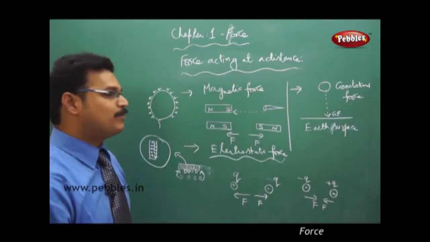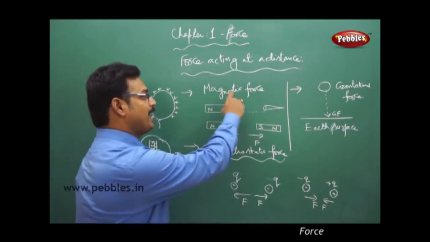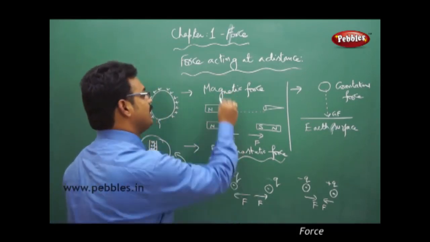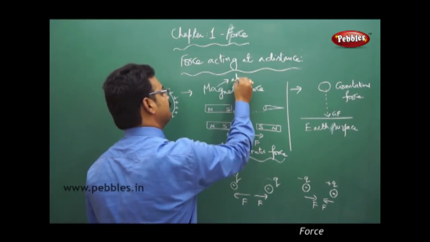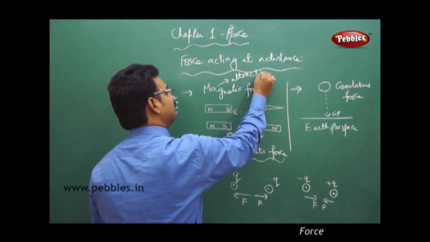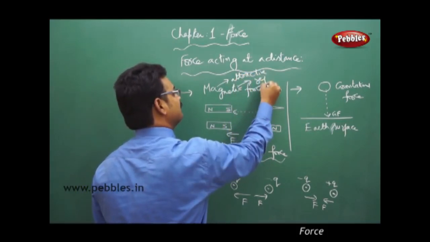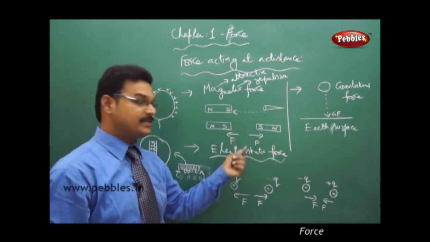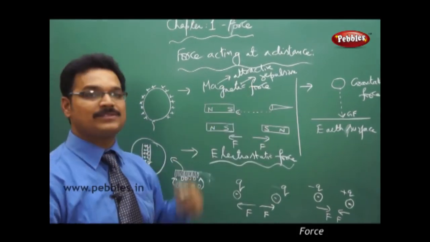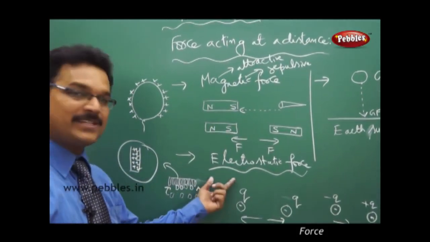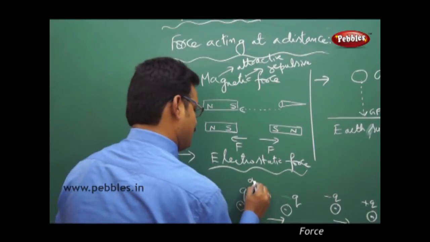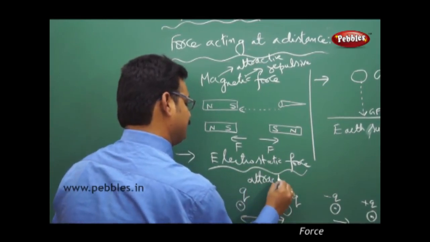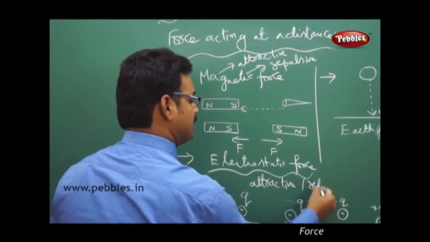Now listen, some important points I'll tell you. Magnetic force is attractive or repulsive. It attracts, it repels. Attractive and repulsive. Electrostatic force, yes, attractive and repulsive.